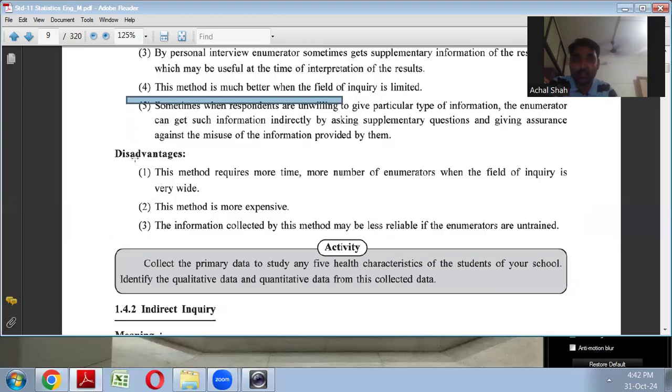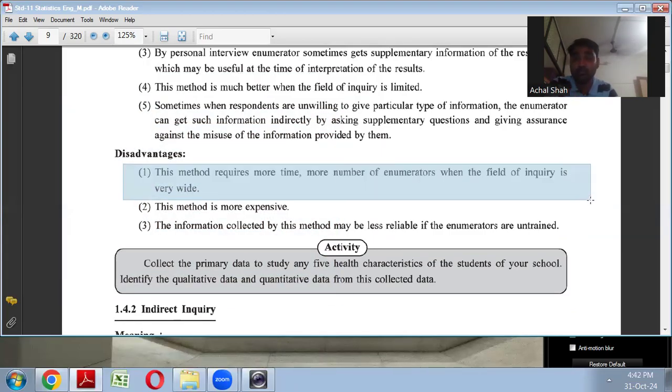What is the disadvantage? Let us see. This method will require more time because you have to personally visit each and every respondent. So it will take more of your time. Okay.